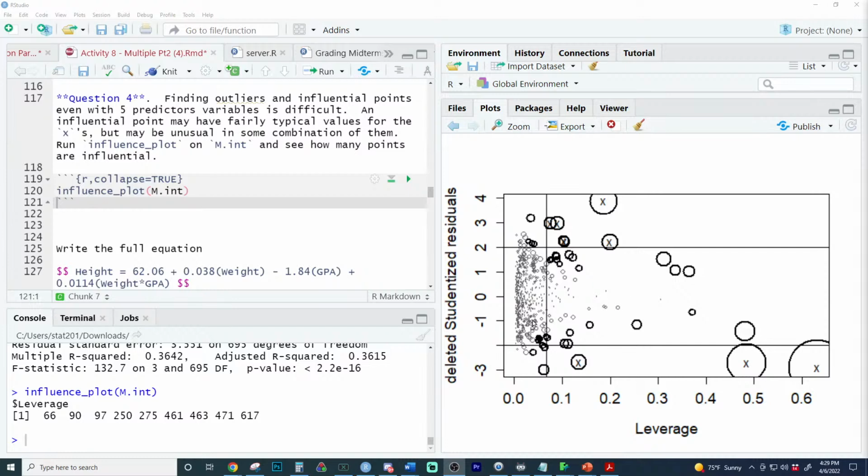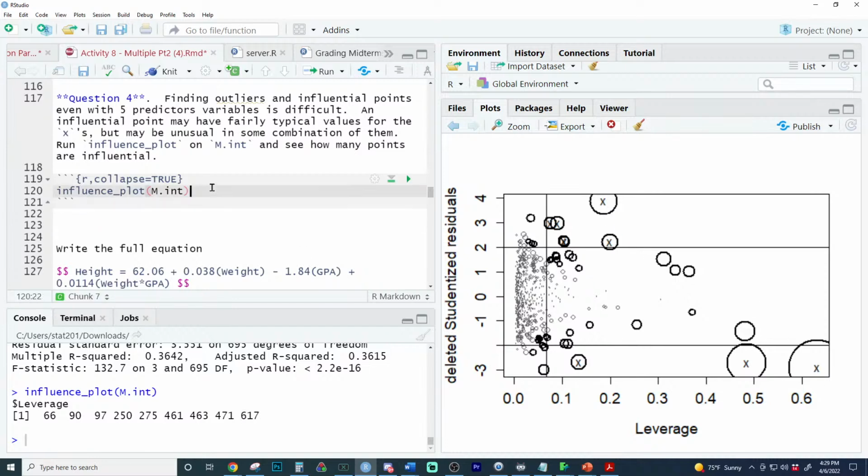And so the only points that do this, I say only, but there's quite a few, point in row 66, 90, 97, 250, 275, 461, 463, 471, and 617. I wish it put the number right here. I might be able to recode it. Shouldn't do it right now. It'd probably take me 5-10 minutes if that. But I wish it showed the number.